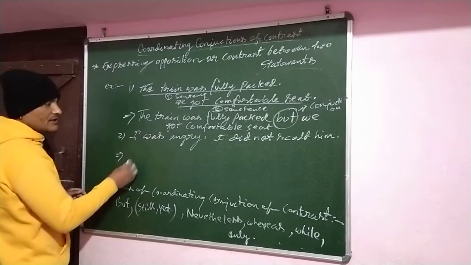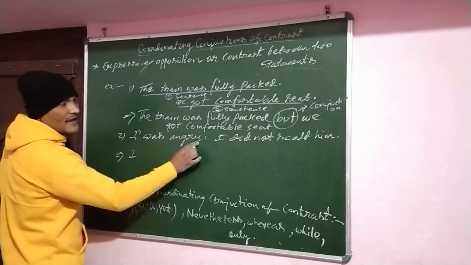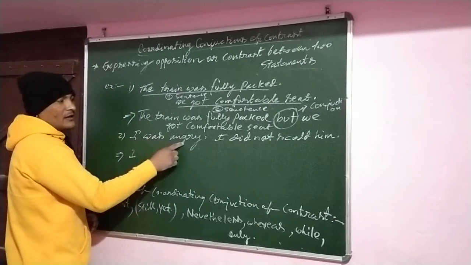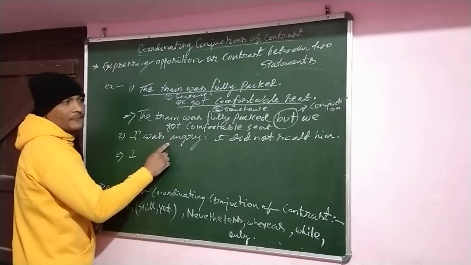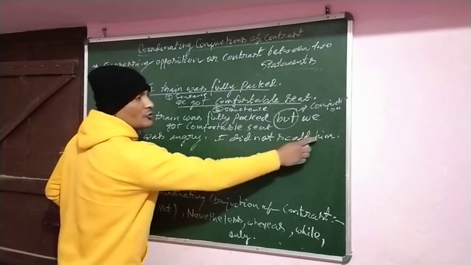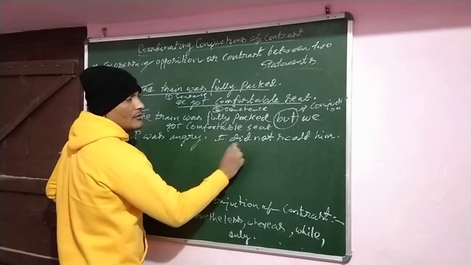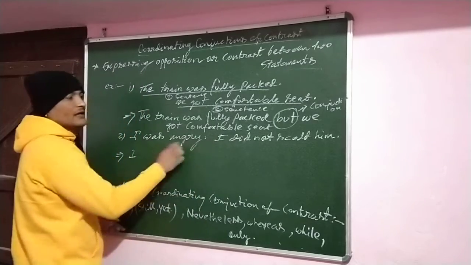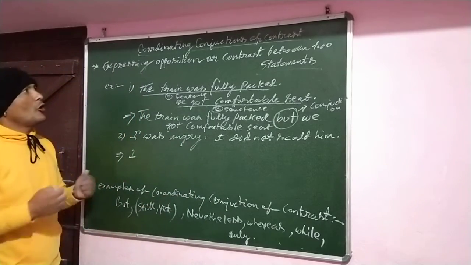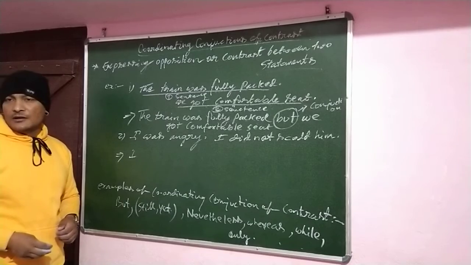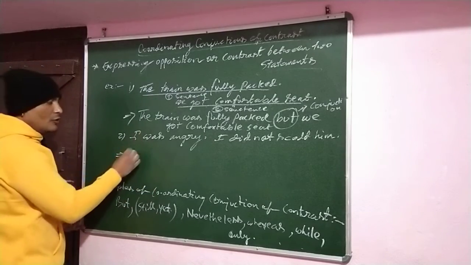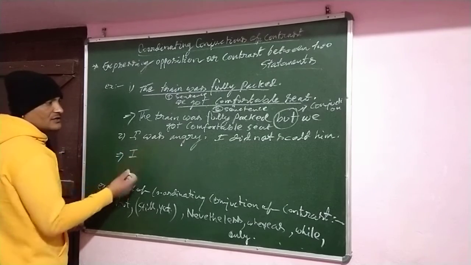Let's see another example. I was angry. I did not scold him. I was angry, I did not scold him. Now these two ideas express opposition. How do we join these contrast statements?